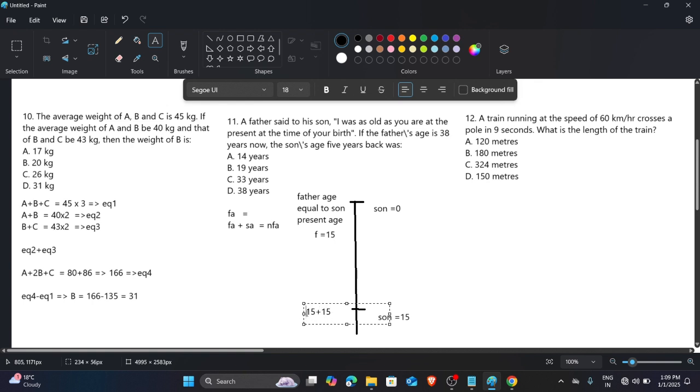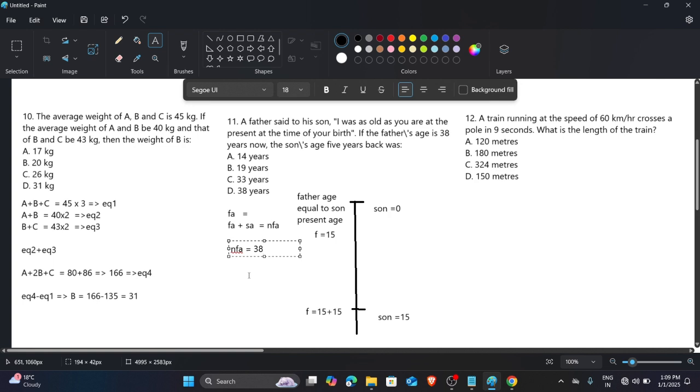So according to my example, the father's present age is 30 years, because 50 of his son and 50 he already had at the time of the son's birth. So this is the whole concept that I showed. Okay. Now if the father's age is 38 years now, and the son's age 5 years back. So the father's present age is 38 years.